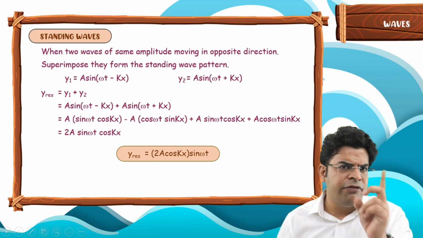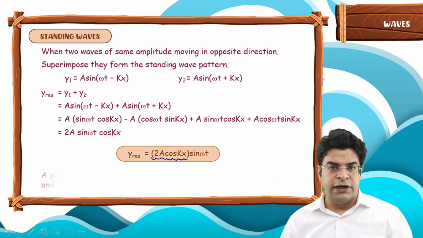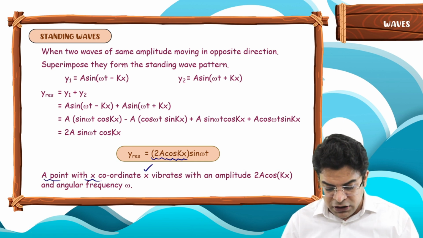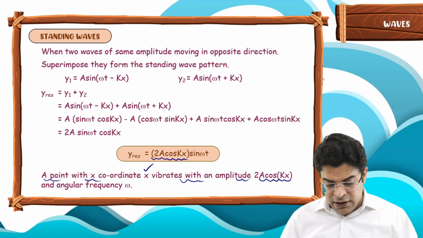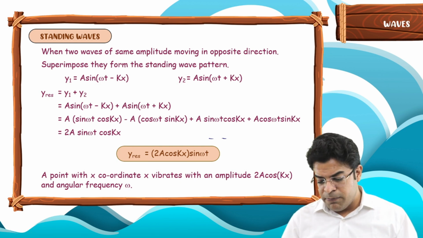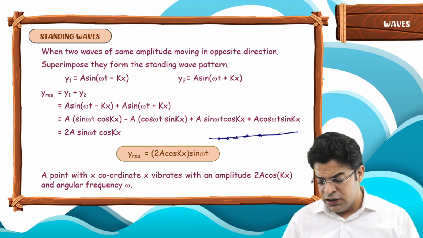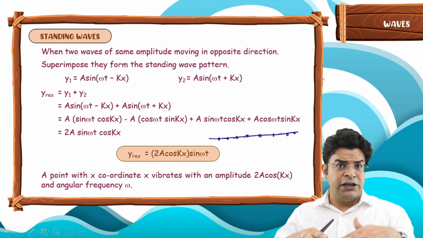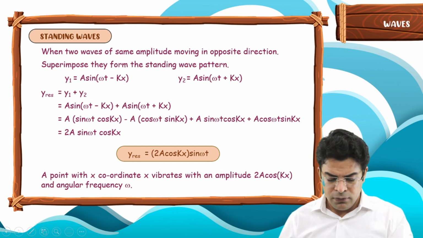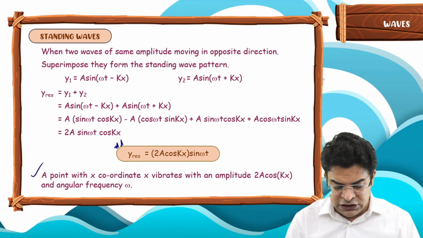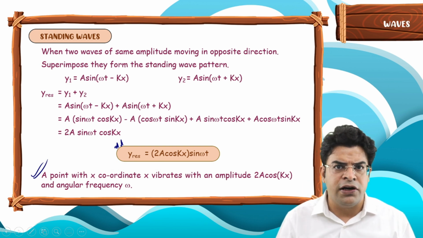A point with x coordinate x vibrates with an amplitude 2a cos kx and with angular frequency omega. Now if you have understood this particular statement, let's move on and understand standing waves in greater detail.